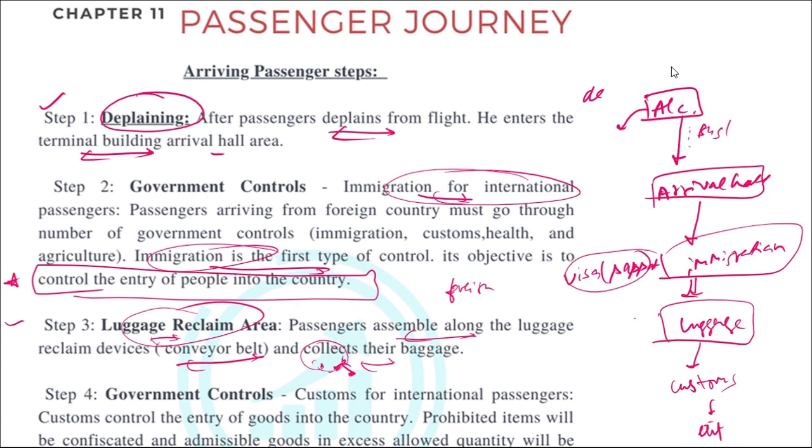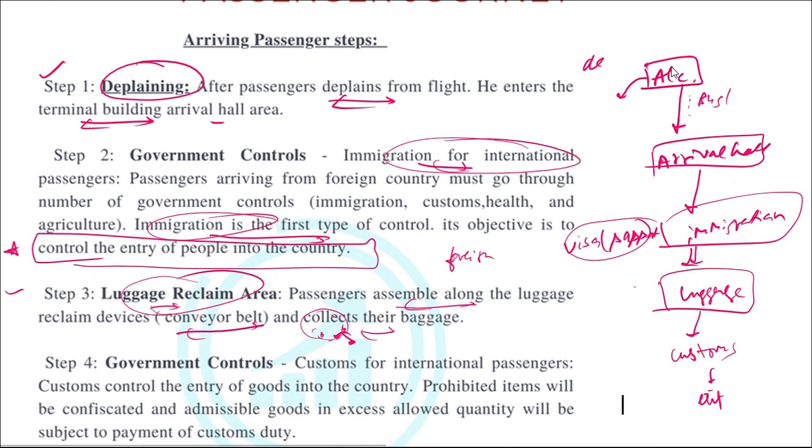Third step. After that, since they have taken the luggage, then they will move to the customs area. So here the passengers will be checked if they are carrying any items which are prohibited or for which they have not paid the taxes. So all those customs formalities will be completed.